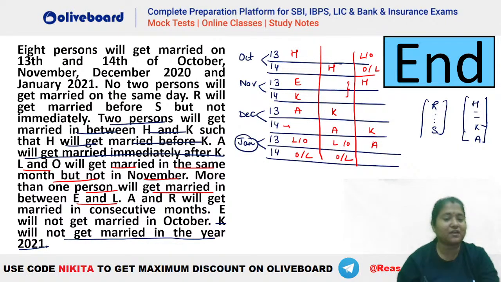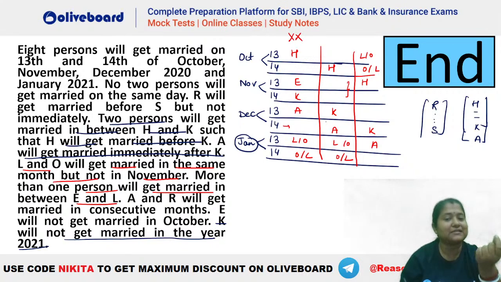What else is given here? A and R will get married in consecutive months. So either October, November, or November, December, or December, January, right? So A and R, you can see A in the first case is there in December. So R has to be either there in January or November. But that's not possible because November is also completely taken and January is also taken. So that means this is invalid.